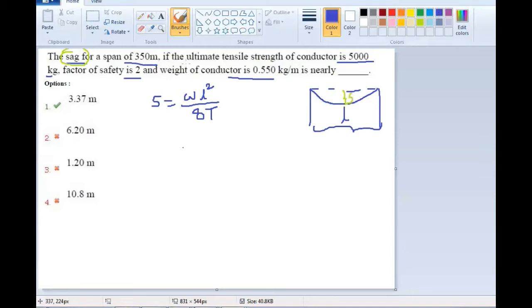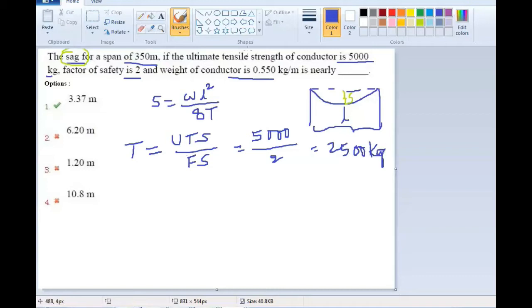So for this, we know weight of the conductor and span length, and we need to find out the tension in the conductor, T. So it is the working tension T. It is given by ultimate tensile strength of the conductor divided by factor of safety. So from this we can write 5000 kg ultimate tensile strength over factor of safety 2, then we can write it as 2500 kg.